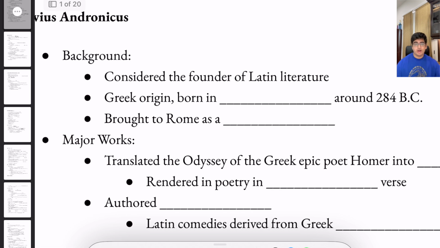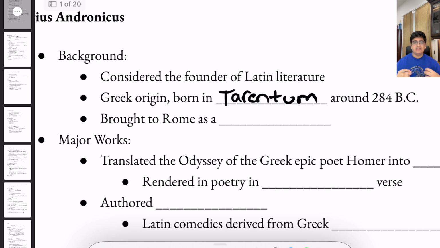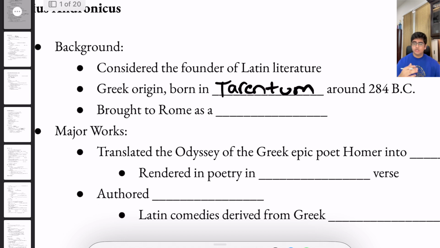So, background of Livius Andronicus. Livius Andronicus is considered the founder of Latin literature. He was actually of Greek origin. He was born in Tarentum around 284 BC. Again, dates in Latin literature aren't that important, but it's really good to know your dates so you can organize Latin literature as it starts from the beginning to the end. He was brought to Rome as a slave,